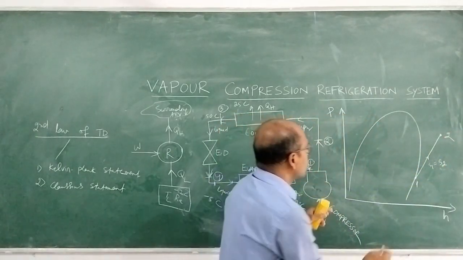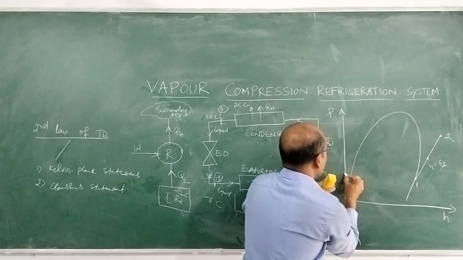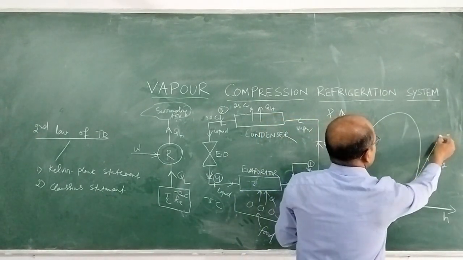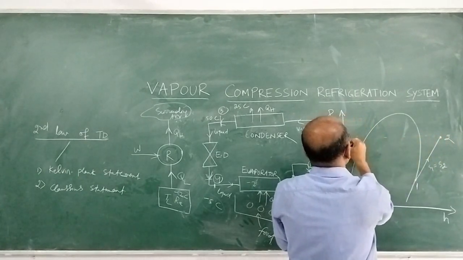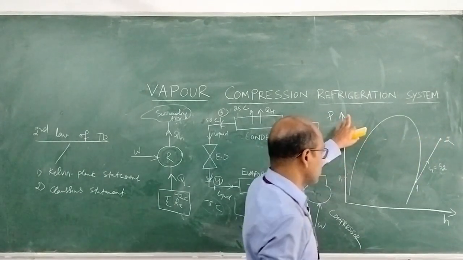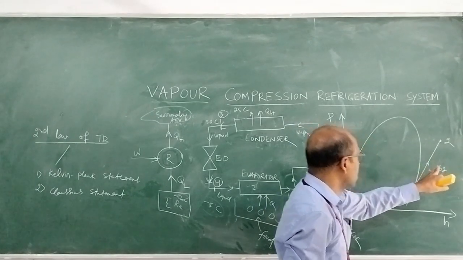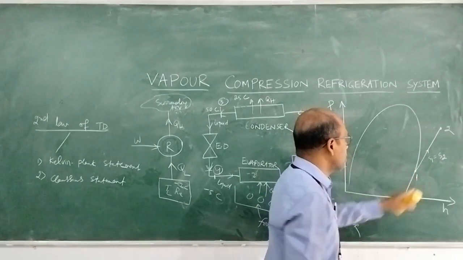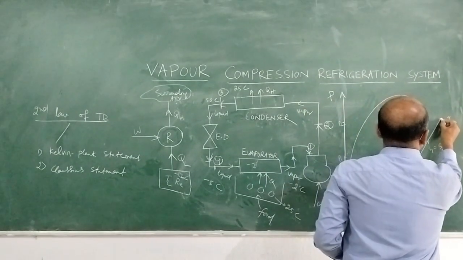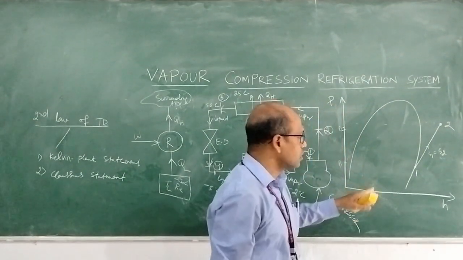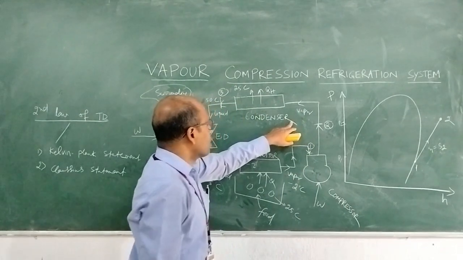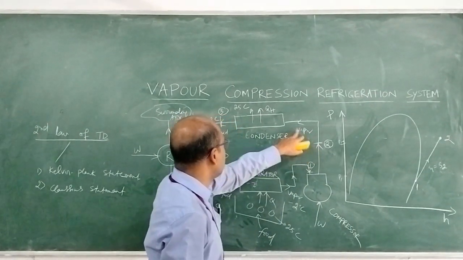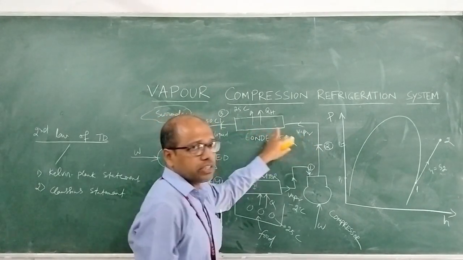Compression occurs means one state is at a low pressure, this is the pressure P1, and after compression the pressure is P2. This is higher pressure. This is called isentropic compression, reversible adiabatic compression. During compression, temperature rises. Then high pressure vapor refrigerant enters into the condenser, where condensation takes place.